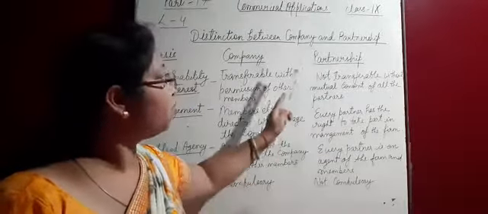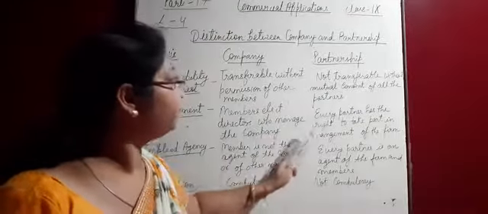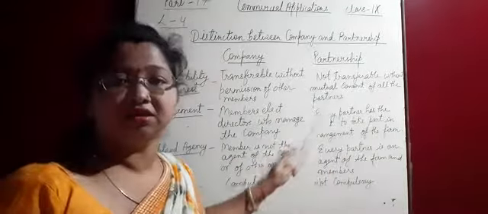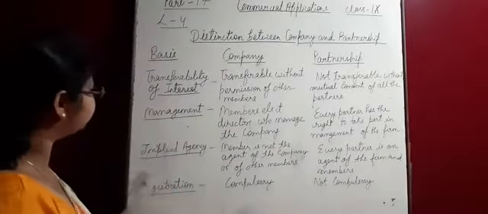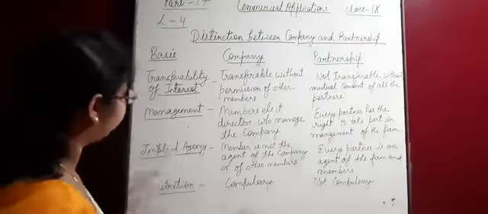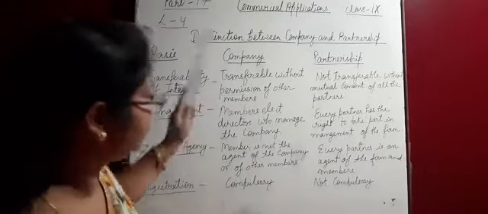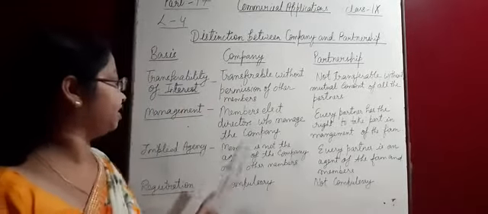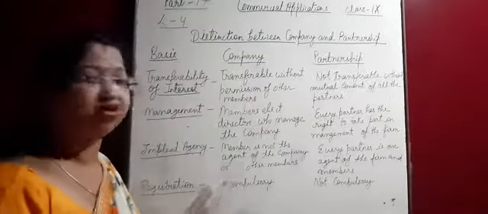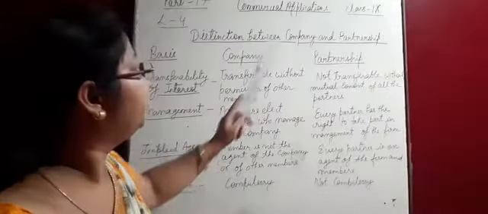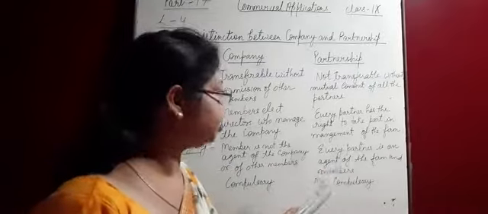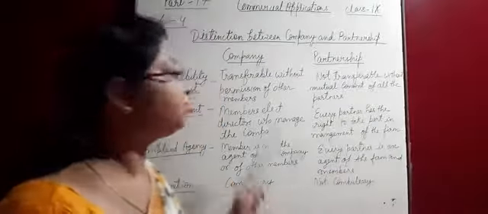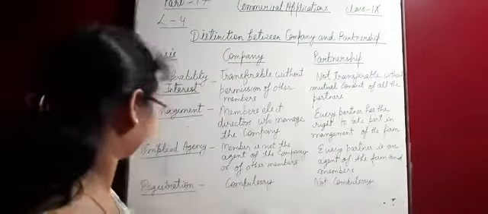Now next point is implied agency. In company, a member is not the agent of the company or of the other members. But in partnership, every partner is an agent of the firm and also of all the other partners.